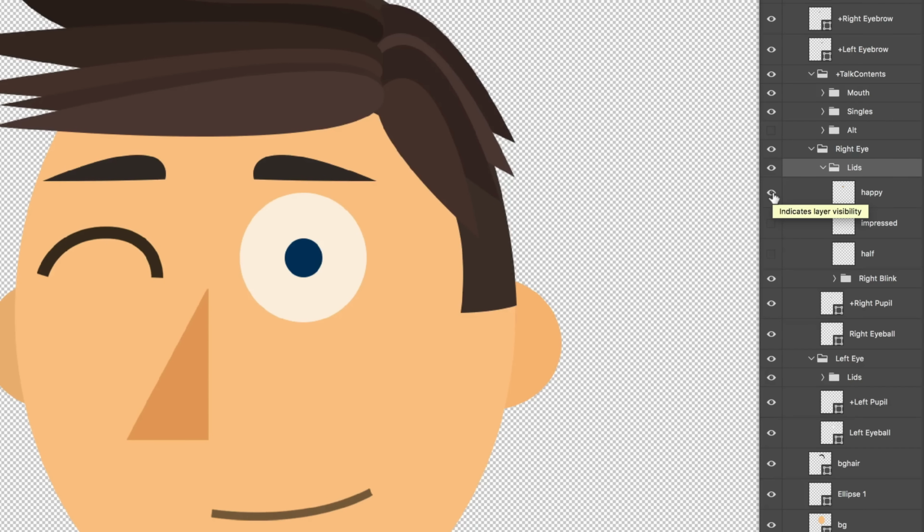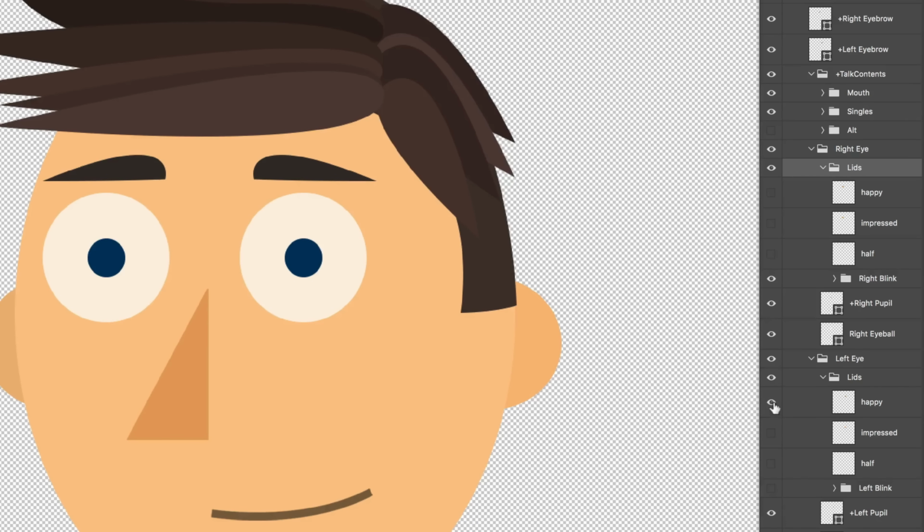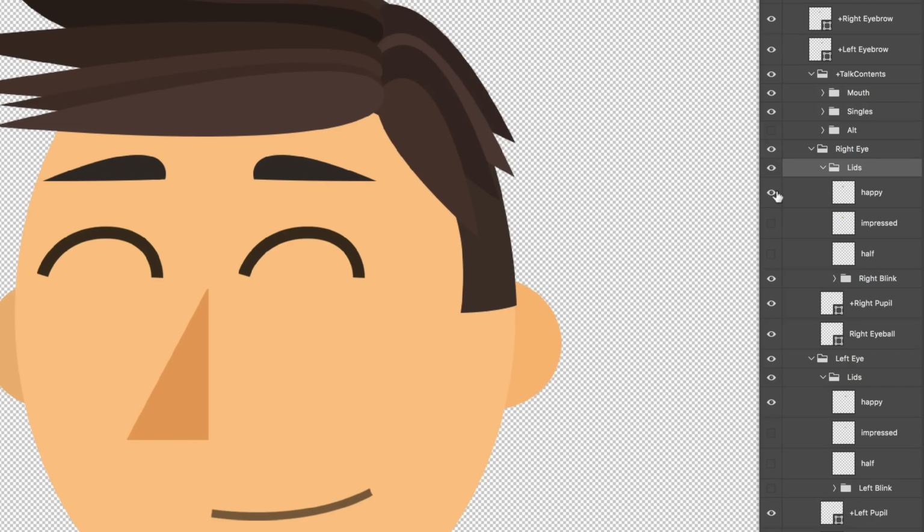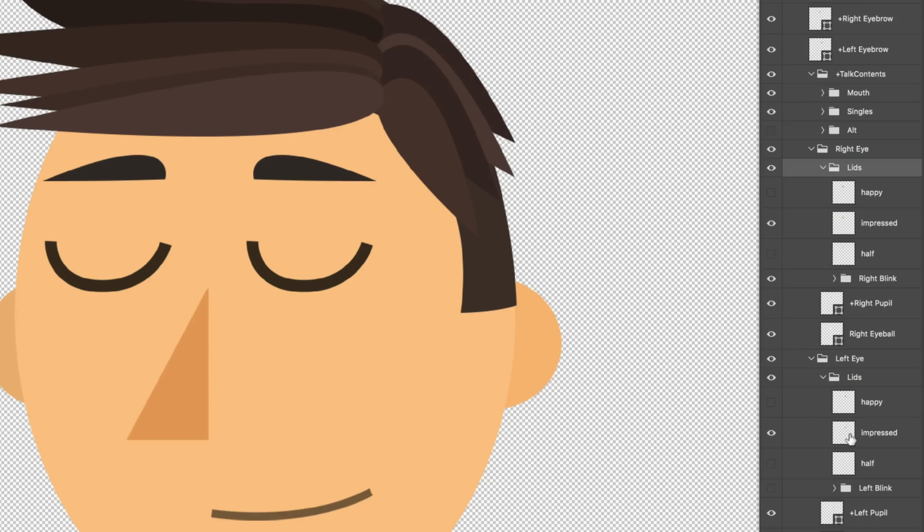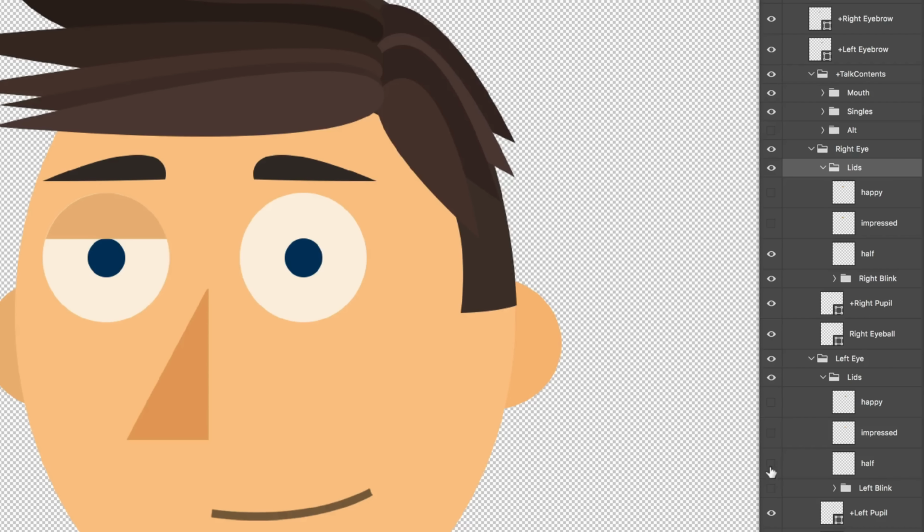And these are basically going to be triggered eye expressions. So later on, when I want my character to feel like he's happy, I'm going to trigger the happy eyes. Or when I feel like he's kind of impressed or thinks he knows what he's talking about, I'm going to trigger the impressed eyes. I think having a bunch of these different lid expressions, or lid triggers I should say, is a great way to add some extra expressiveness to your character.